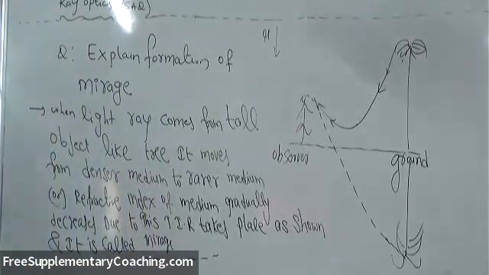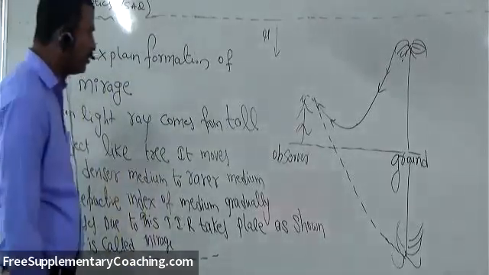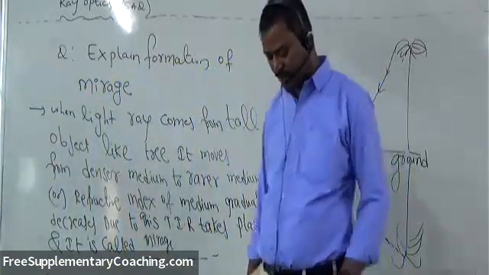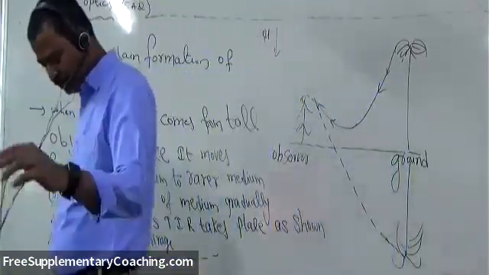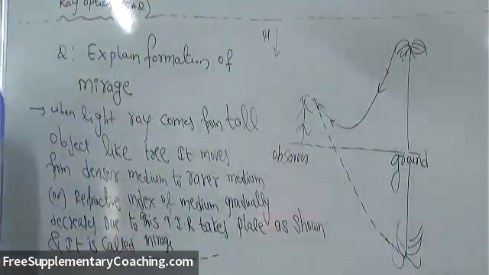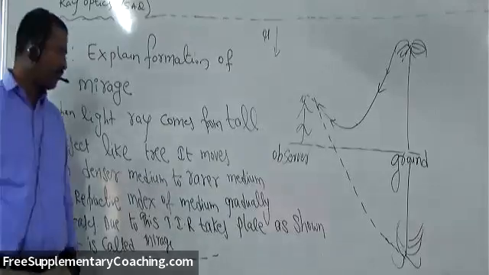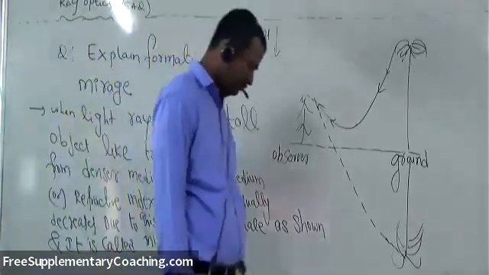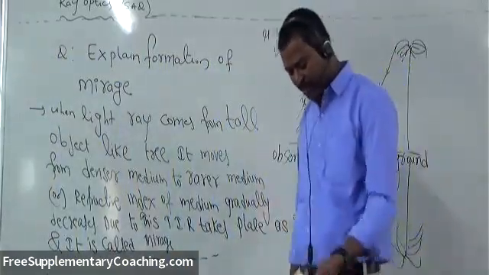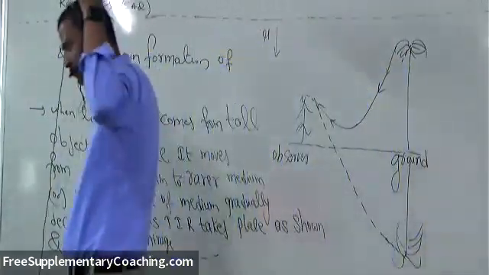Any doubts, students? Okay, good. So these are two questions. Rainbow formation is another question from the chapter. That we will discuss tomorrow, because if we start now, it will not be completed. So better we start tomorrow. Clear?